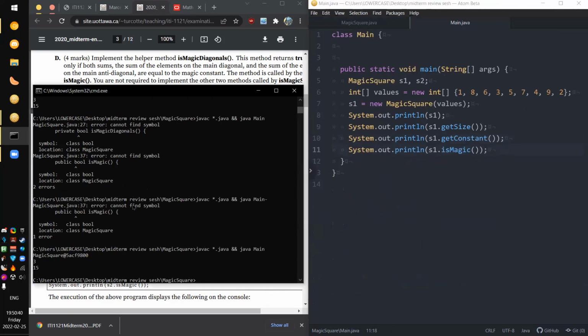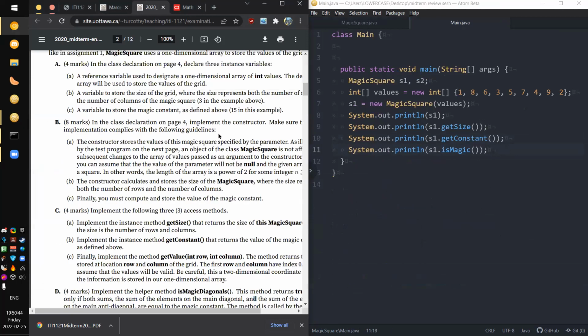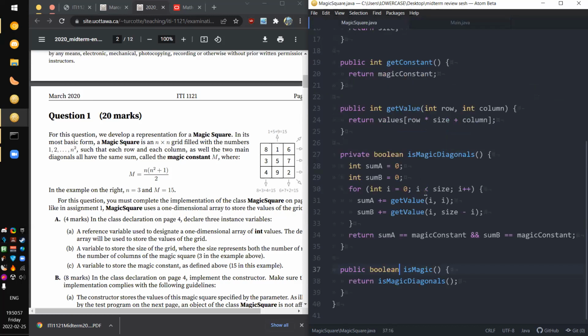And then we check if this guy's magic. I'm assuming this guy's magic because that was what was provided to us. I'm guessing 315, false. Is this guy magic? 186357492. 1 plus 5 plus 9, that is 15. 6 plus 5 plus 4, that is also 15. It should be magic. So now we debug.